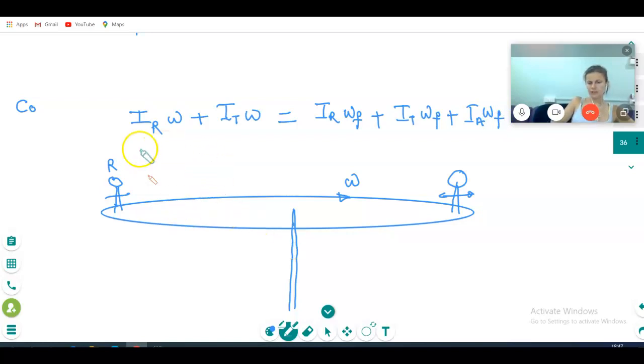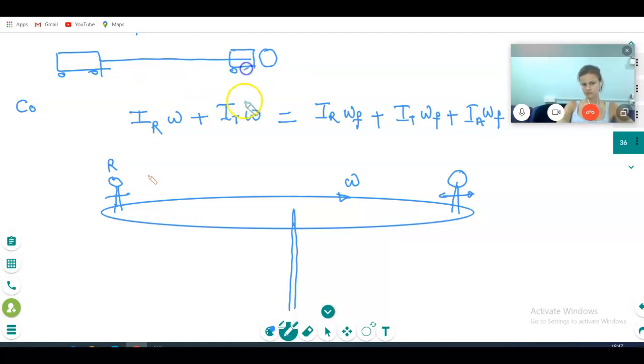You understood? See how I applied it. Yes, I understand. But my question is, there were two bodies, and now there are three bodies, but it's still going to be the rule of conservation of momentum. In the initial momentum, one car is moving and one car is at rest. If they strike together, this car's momentum is zero, this one is moving, and finally both are moving. Same case, think over here. You have just suddenly jumped here.